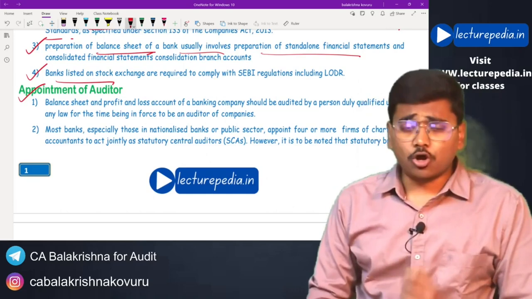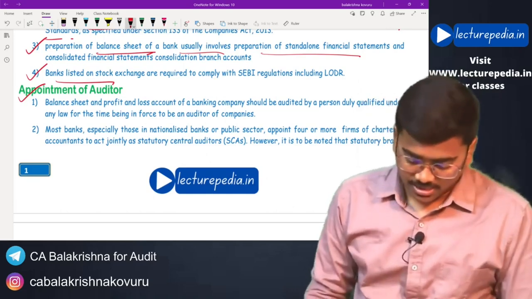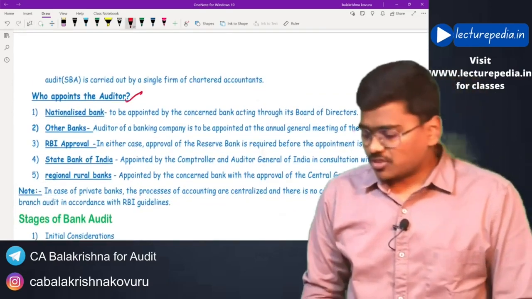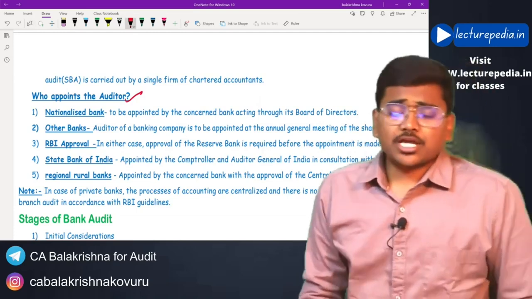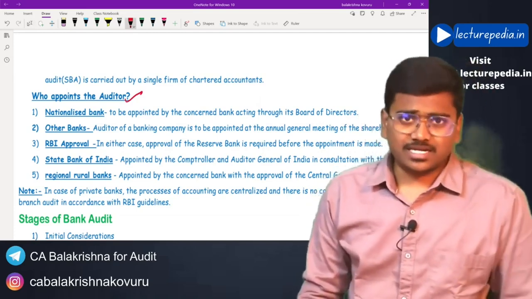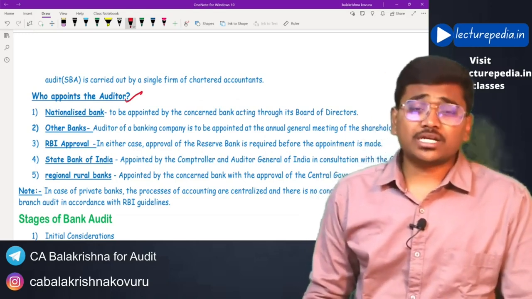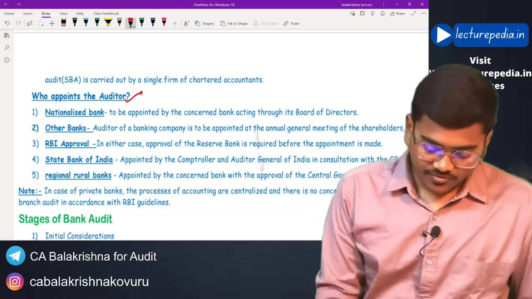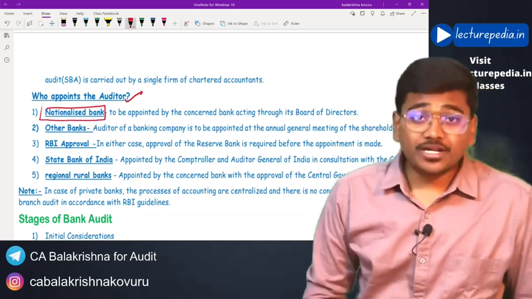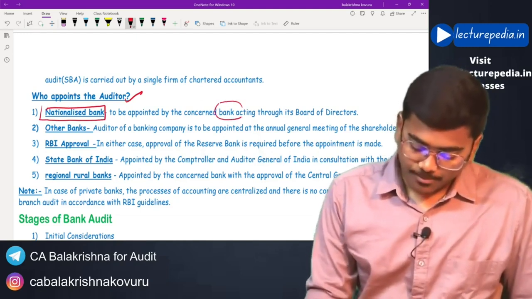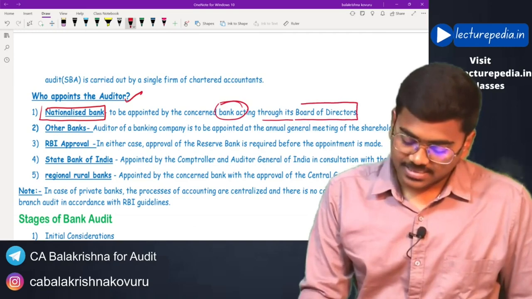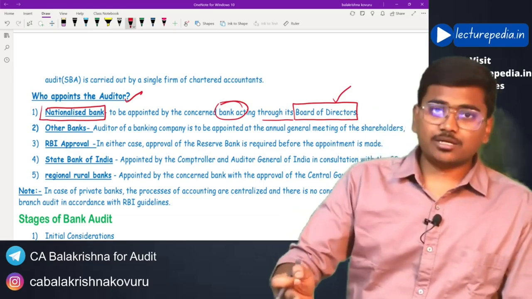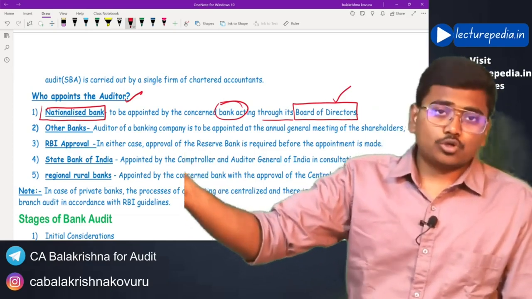Who will appoint the auditor in the case of a banking company? Let us see. First of all, to be appointed as an auditor, you must be a chartered accountant in practice. Only a chartered accountant in practice can be appointed as statutory auditor. Hope that is clear. Now, who will appoint the auditor? In the case of a nationalized bank, the auditor will be appointed by the bank through its board of directors. Okay. In the case of a nationalized bank, auditors of the banking company will be appointed by the board of directors.